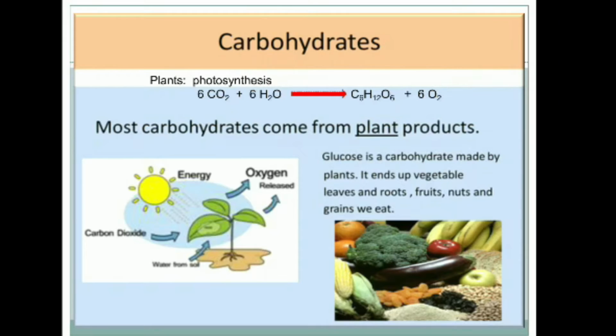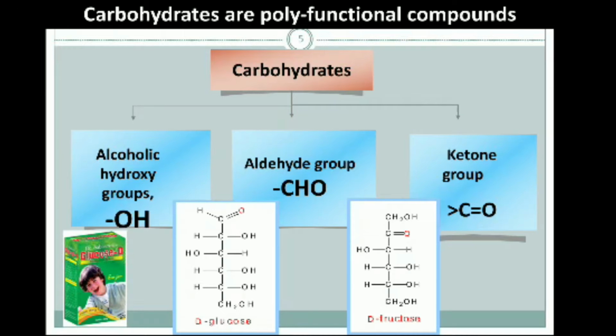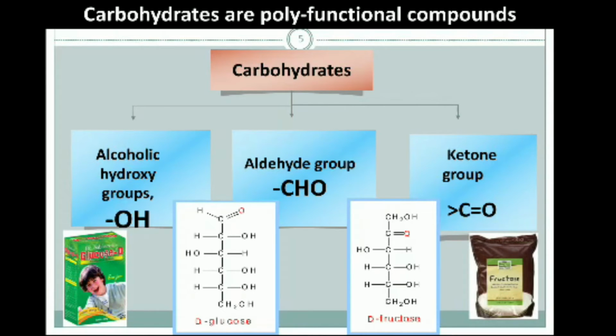Most carbohydrates come from plant products, such as fruits, leaves, roots, nuts, and grain. In plants, during photosynthesis, one molecule of glucose and six molecules of oxygen are released in one cycle. Carbohydrates include both simple sugars and complex sugars containing carbon, hydrogen, and oxygen. Carbohydrates are polyfunctional compounds. They contain mainly an aldehyde group in glucose, a ketone group in fructose, and alcoholic hydroxyl groups found in both compounds.